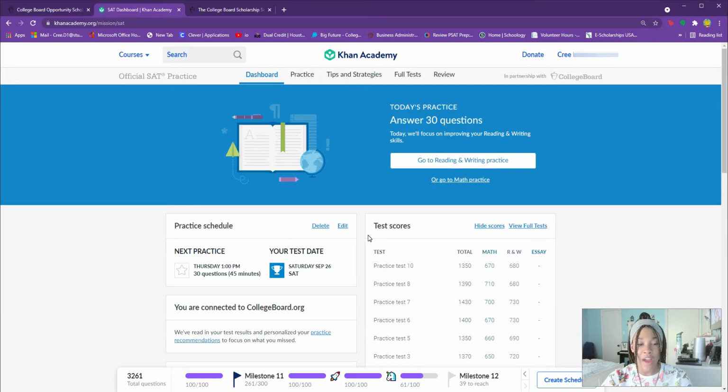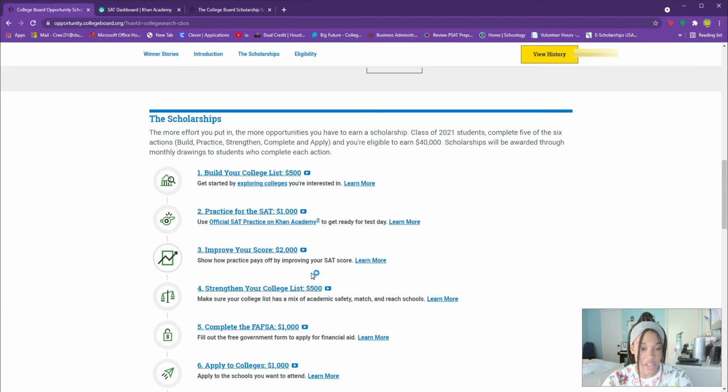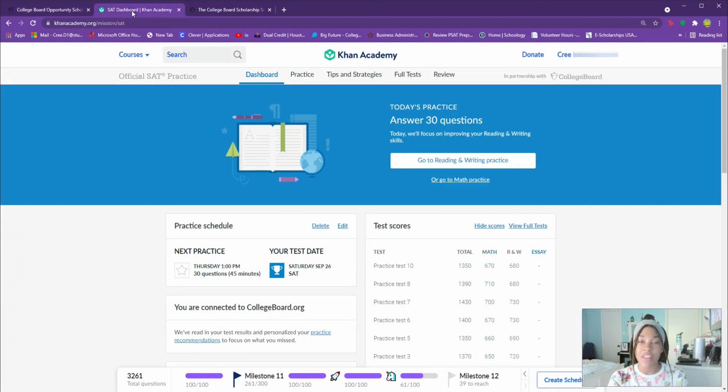As a side note, I would recommend using Khan Academy. Now, this is also what College Board suggests. So as you can see, it says use official SAT practice on Khan Academy. I had this huge SAT book that had 8 practice tests in it. And so I was thinking like, okay, well, I can practice with the book and then practice online. Well, the book and the tests that they had, the practice tests that they had online, were the same thing. So that's why I was like, well, you only really need one or the other.